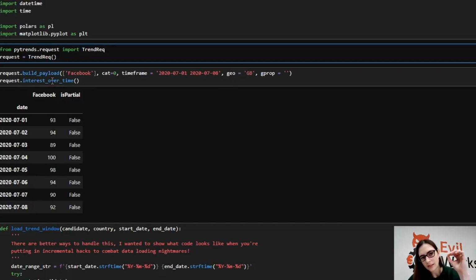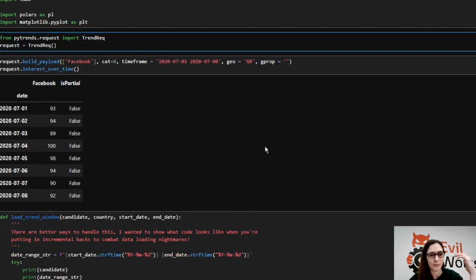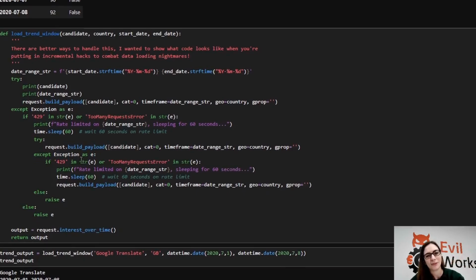And then if we do this request or interest over time, then we can load the data for that time period, which is exactly what we need and is perfect until you hit all of the rate limiting problems. So the next thing I did was I wrapped it. So here we have a try and catch where I basically try and call it. If not, then I'm going to say I was rate limited on this particular date range. And I'm using all of this to log so I see what's coming out. Sleep for 60 seconds and then try again. And if it fails again, we're going to do the same thing again. So in this case, I have 3 different attempts, all with a 60-second wait in between to try and get around the fact that Google doesn't want me to grab that much data in one go.